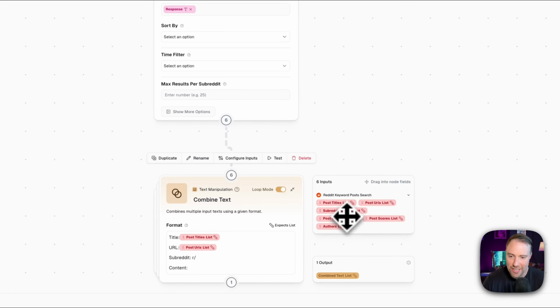We need to take the subreddit names list, r/subreddit names, and then we need to take the post content list. It gets some other information like the authors list and the post scores list from the server, but we're actually not going to be using any of that. So we can just ignore those.